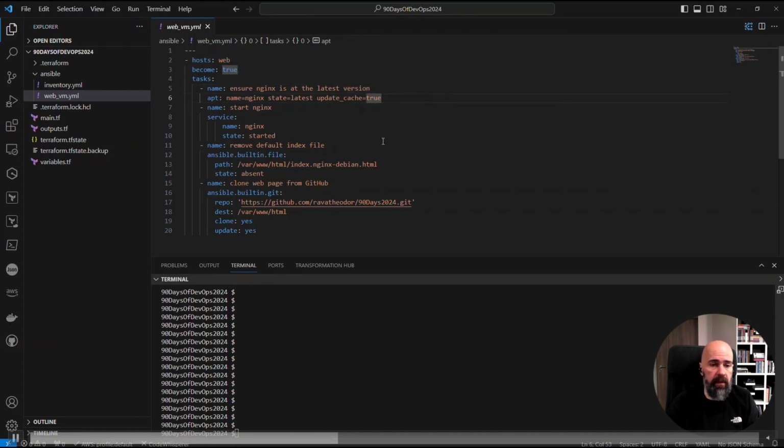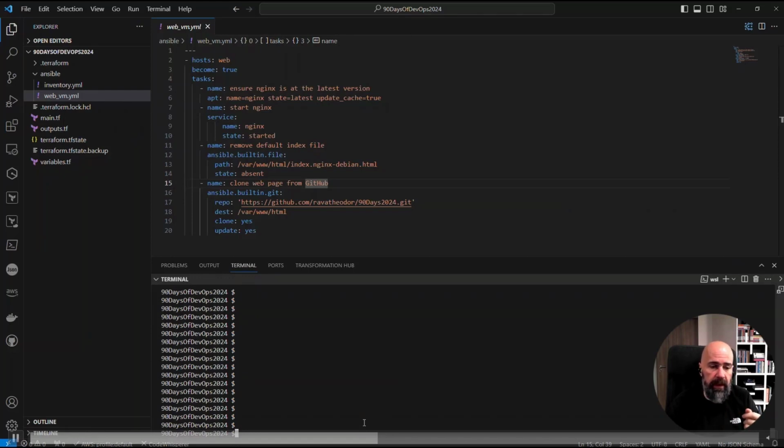Then start it. Then it will do here a little bit of cleanup. I just removed the default file for Nginx, and then we're using the GitHub module from Ansible to get the app from GitHub, which is not a real app. It's two files, an index file and then an image.